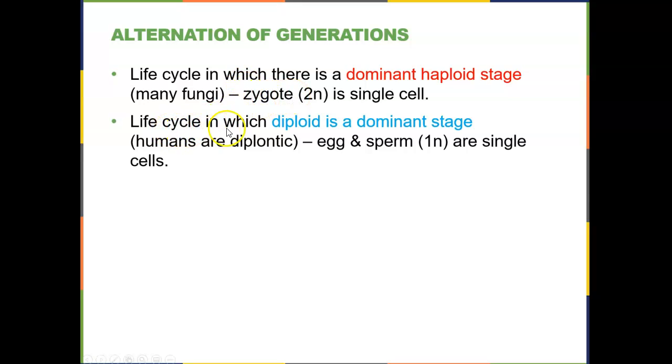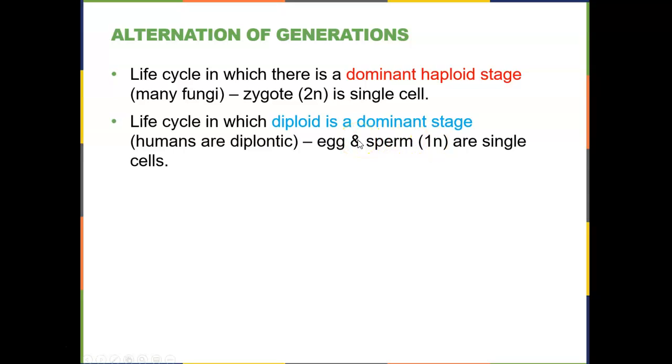And then if we look at humans, or animals in general, diploid is the dominant stage. So we spend most of our lives as multicellular diploid organisms.